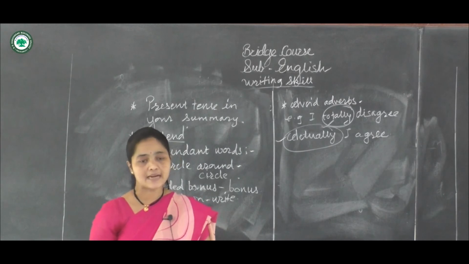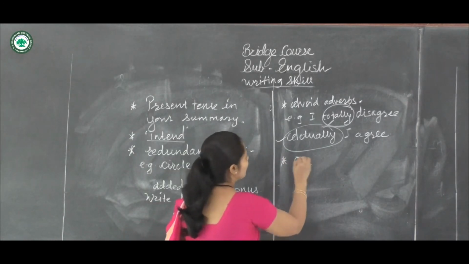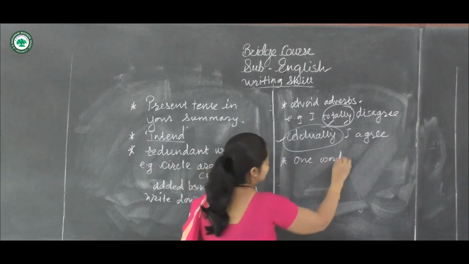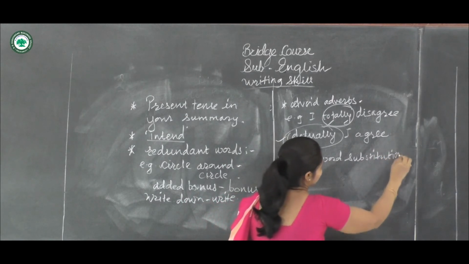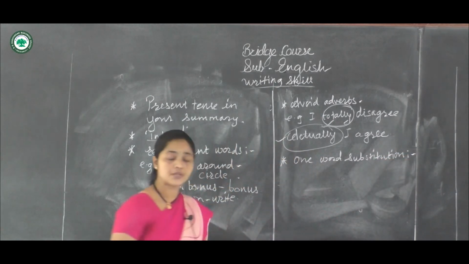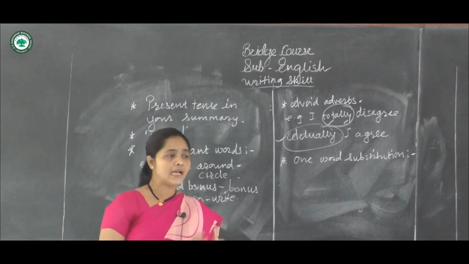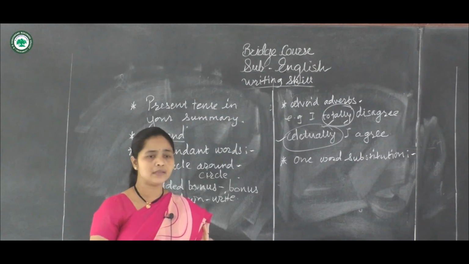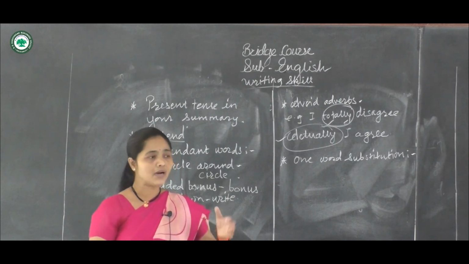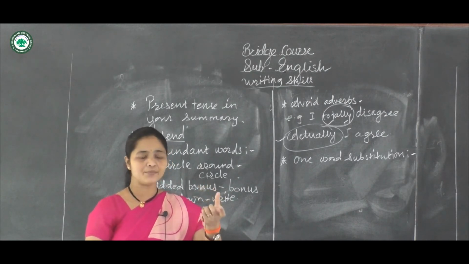So next step, one word substitution. So while writing a summary, you have to use one word substitution. What is one word substitution? Sometimes lots of words are given to you and you have to give a particular word to that. The one who teaches, for an example, we call the person a teacher. The one who teaches, okay, it's too long. So the brief one is what?